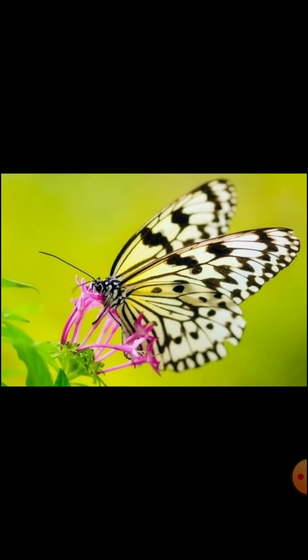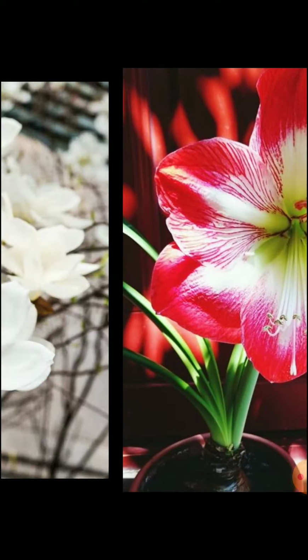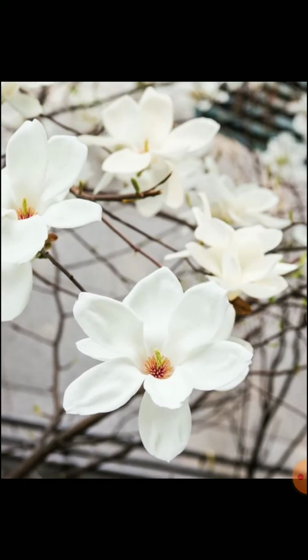Insect pollinating flowers have some special characters. Which are they? They are large and brightly colored to attract insects. This lily flower shows this character. They have sweet nectar and are highly scented.